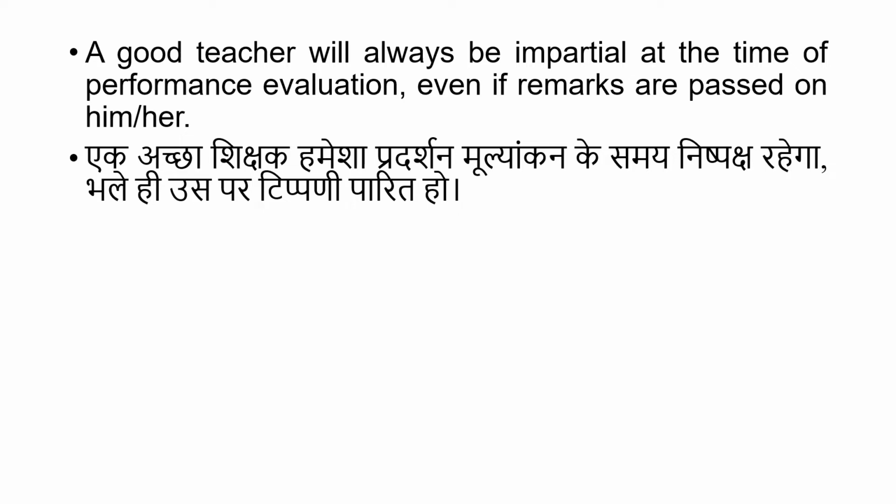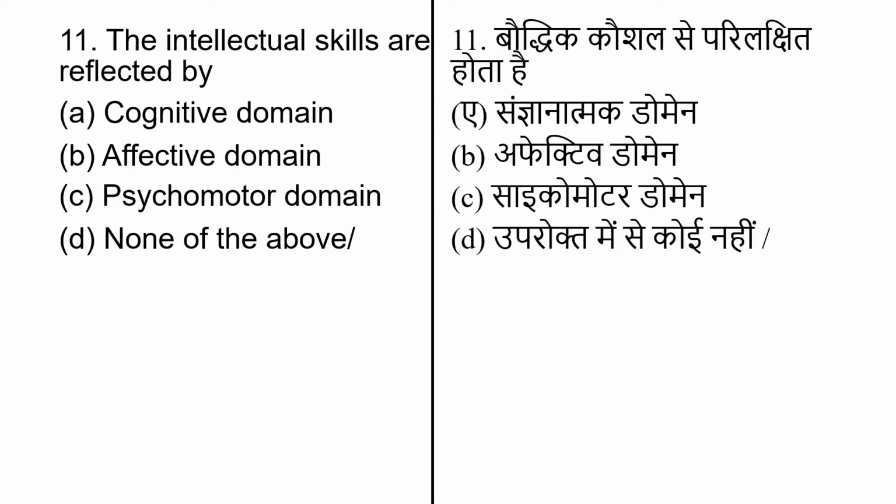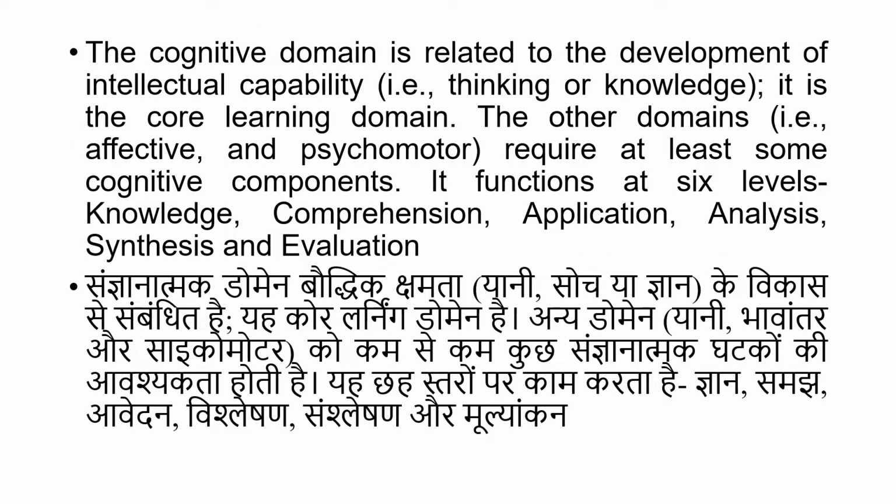The intellectual skills are reflected by, and options are: cognitive domain, affective domain, psychomotor domain, and none of the above. The intellectual skills are reflected by cognitive domain. The cognitive domain is related to the development of intellectual capability, that is thinking and knowledge. It is the core learning domain. The other domains, that is affective and psychomotor, require at least some cognitive component. It functions at 6 levels: knowledge, comprehension, application, analysis, synthesis, and evaluation.